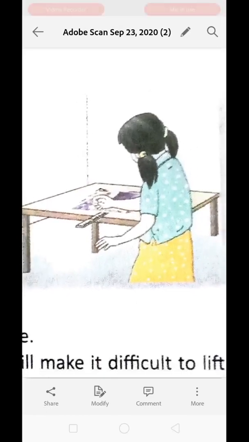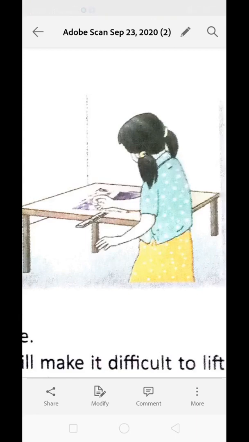Now, here we have a second activity to understand it more clearly. Over here you can see the girl has used a scale, a newspaper and a table to do this experiment. What has she done? She has placed a ruler on the table and spread a newspaper over the ruler. Clear? Now, after that you can see that the scale is not falling down. Even though the girl has hit the scale lightly, still the scale is not falling down.